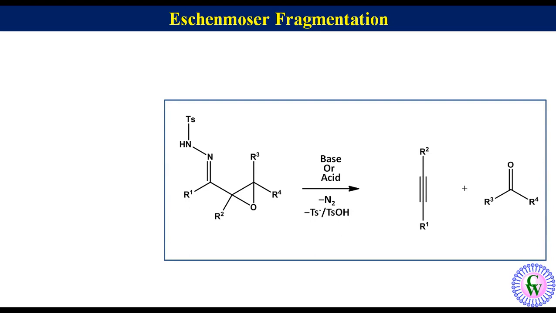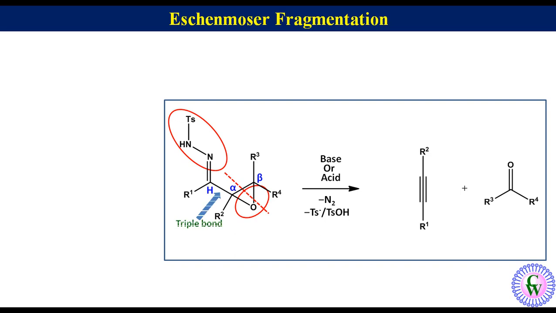To find the structure of Eschenmoser fragmentation products without going into detailed mechanism, let's label the carbons undergoing transformation. Carbon of hydrazone as H, this is alpha carbon and this is beta. Ignore the tosyl hydrazide group and epoxy group and cut the alpha beta carbon-carbon bond.